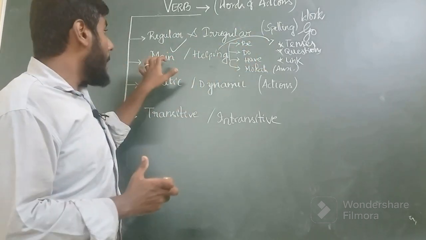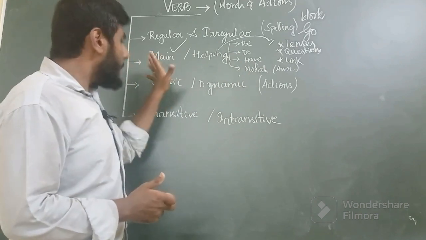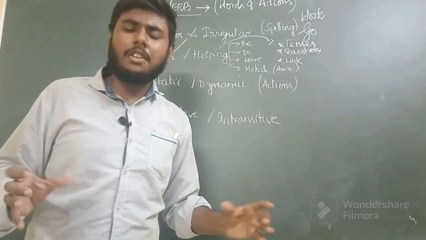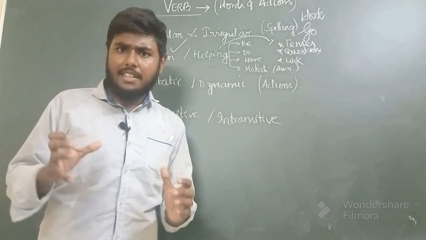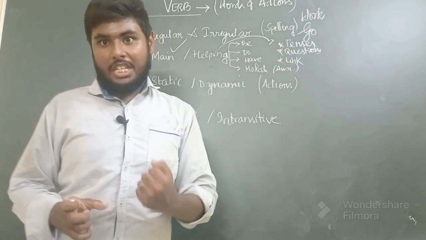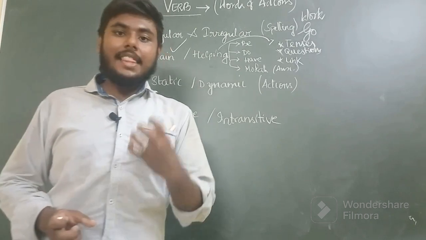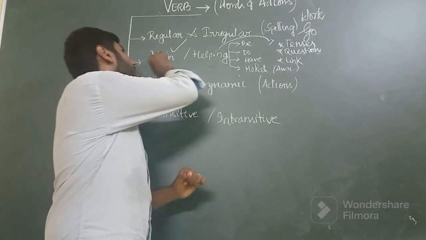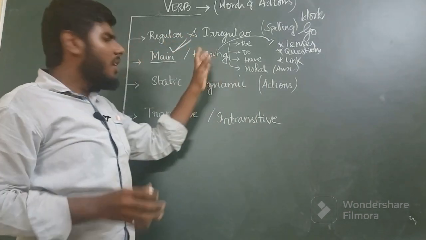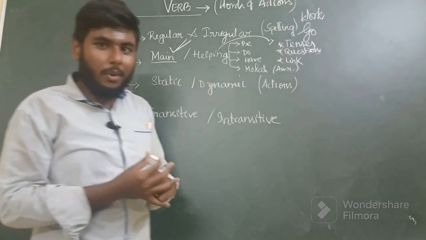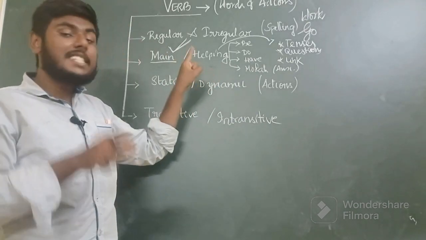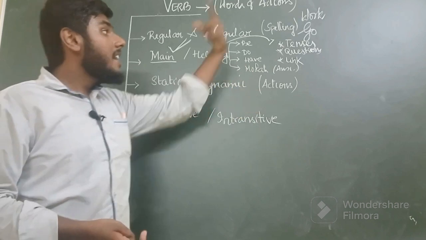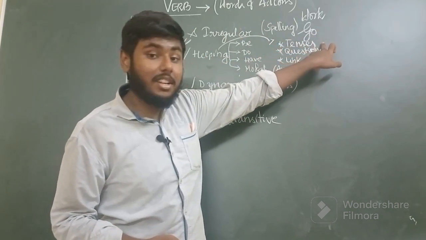Moving on to the next type, main and helping verbs. A main verb is something that takes in the major action of a sentence. Every sentence will have one major or important action involved in its context, and those important actions are called main verbs. Why is it important to note helping verbs? Of course, it is important because the helping verb provides a link between the main verb and the context by showing us the time of its happening. That's also called the tense.